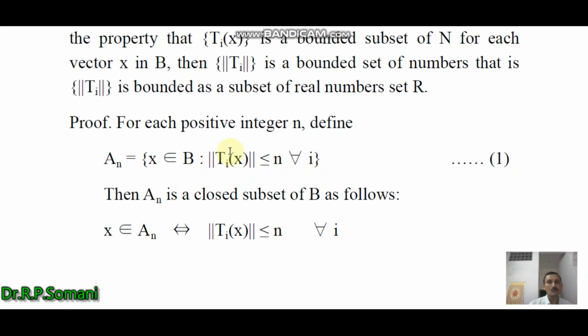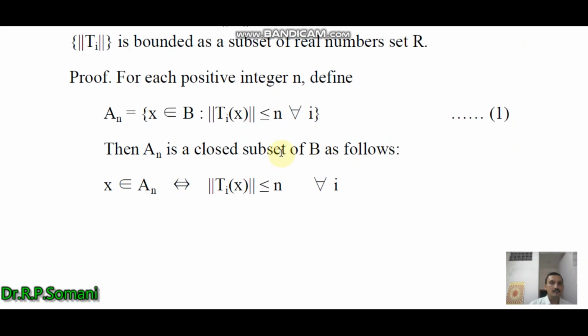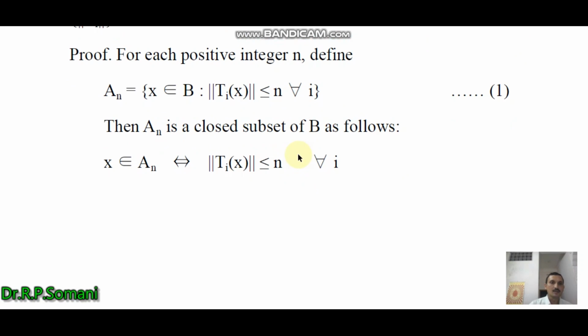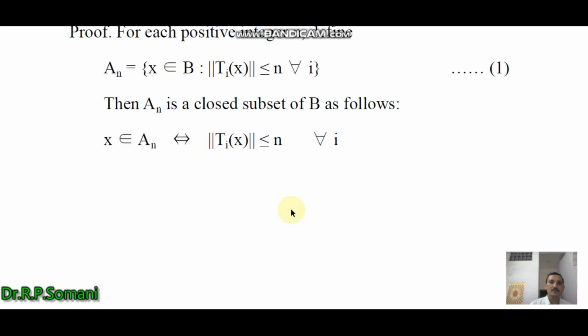Then it is easy to see that An is a closed subset of B. As follows: x belongs to An implies norm of Tix is less than or equal to n for all i. Therefore, this An is a closed subset of B.